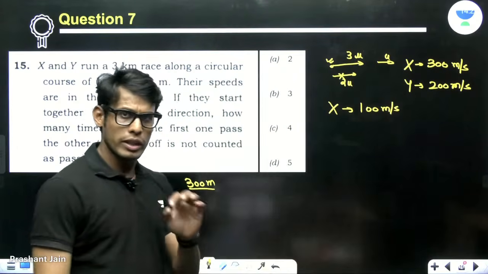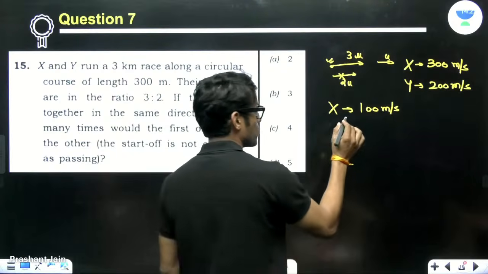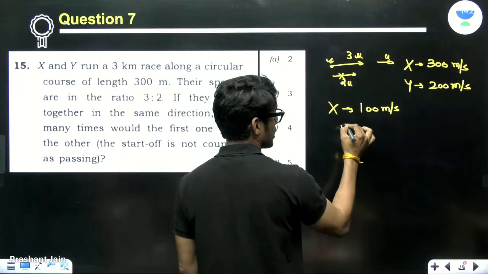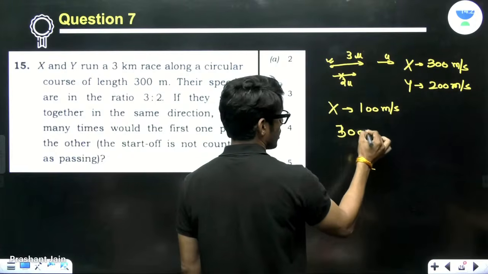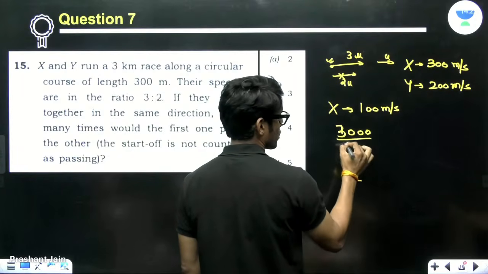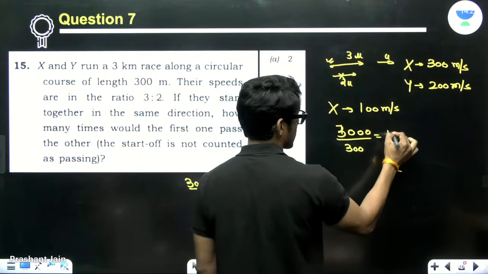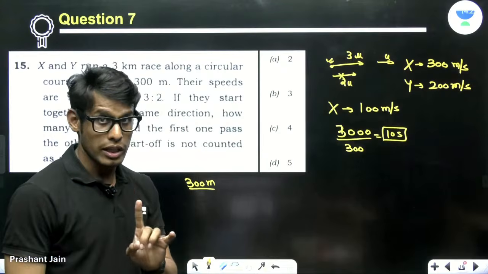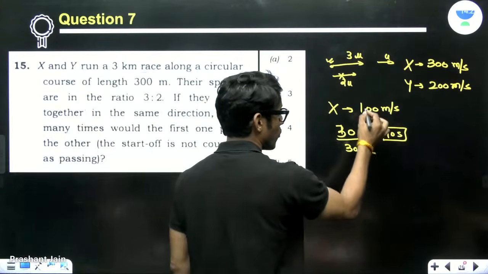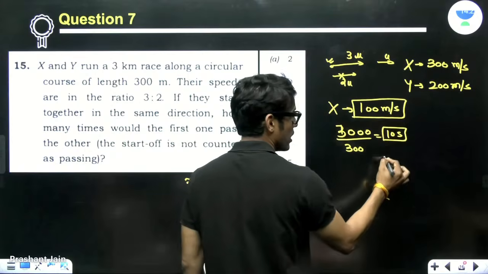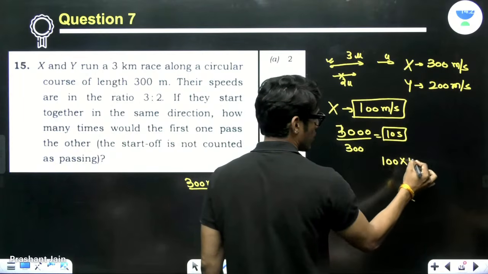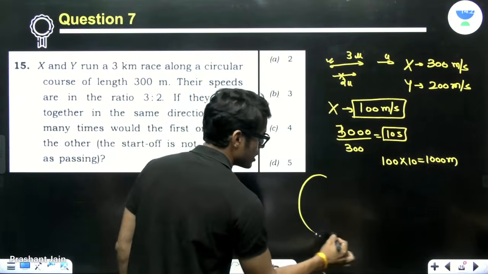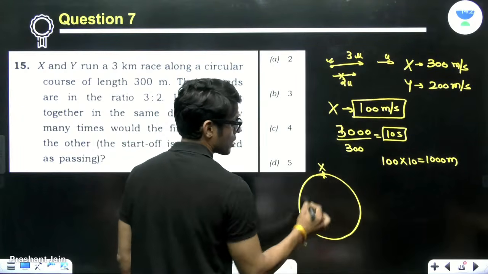Okay. Now this problem becomes very simple. You just have to see that it is covering the total distance in 10 seconds. Now just see. X will, with this relative speed, move 100 into 10, that is 1000 meters. Now see how easy this problem is if you understand this concept.